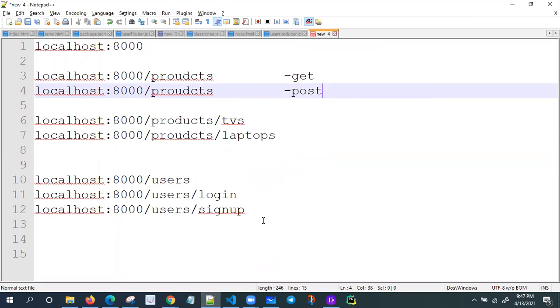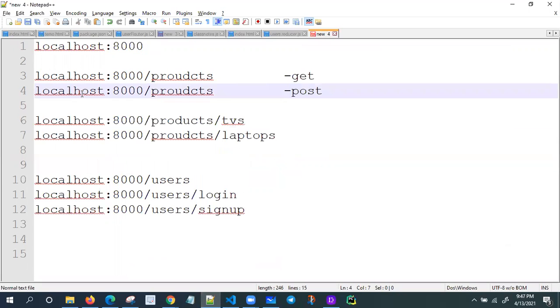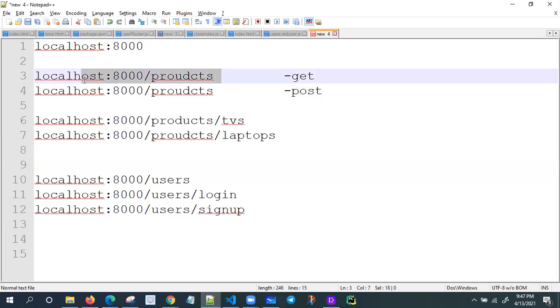While seeing the API, we can't observe what kind of method it is. So that's why, as a backend developer, we need to create proper documentation. This is your URL, and you need to specify whether it is get or post or delete. Suppose your API is get; in Axios there is Axios dot get. Now at the React level also you have to use the same get only.